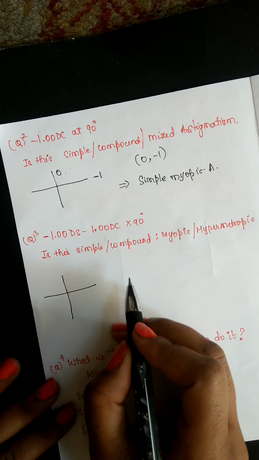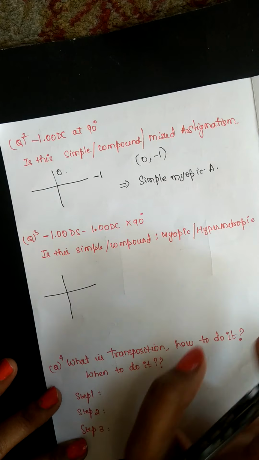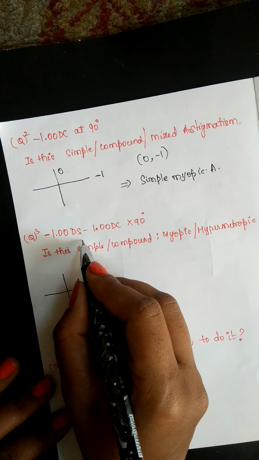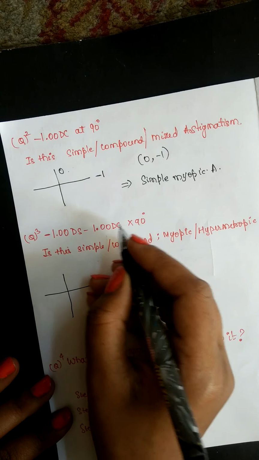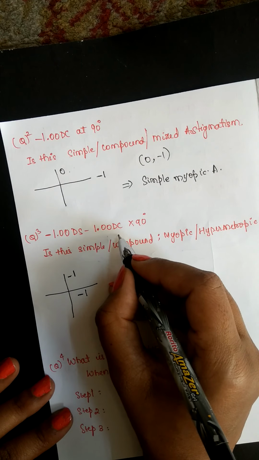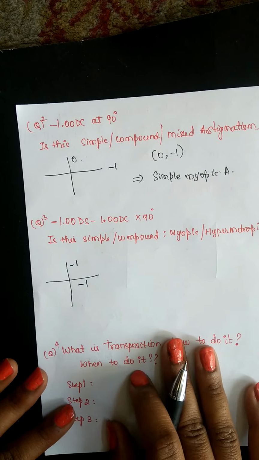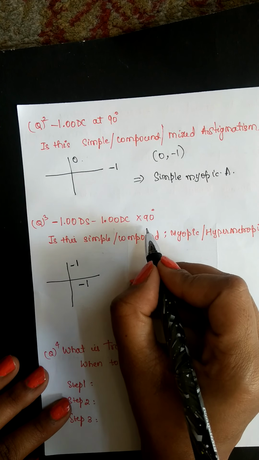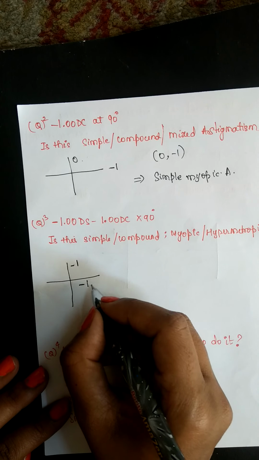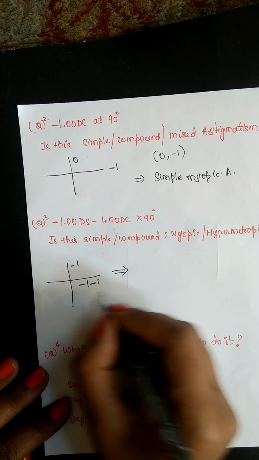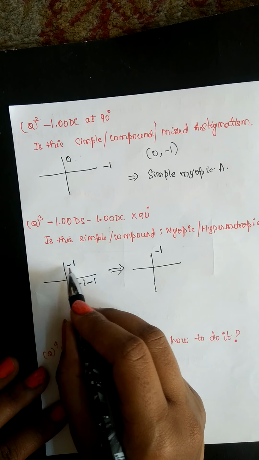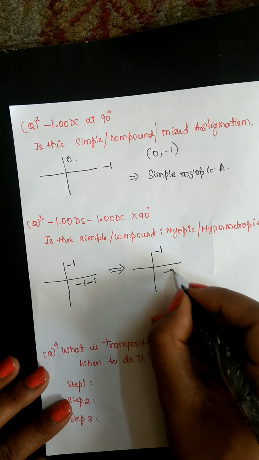Now considering the next problem, convert this into retinoscopic finding, and we will try to learn whether it is simple or compound, myopic or hypermetropic. Now it is minus 1 DS. DS means sphere, so you should include it in both the meridians. Minus 1 DC means you should include it only in one of the meridians based on the axis. Here it is given 90 degrees, so you should include this number in the 180 column. That is minus 1 in this meridian. Now solve this: minus 1 and minus 1 is minus 2.